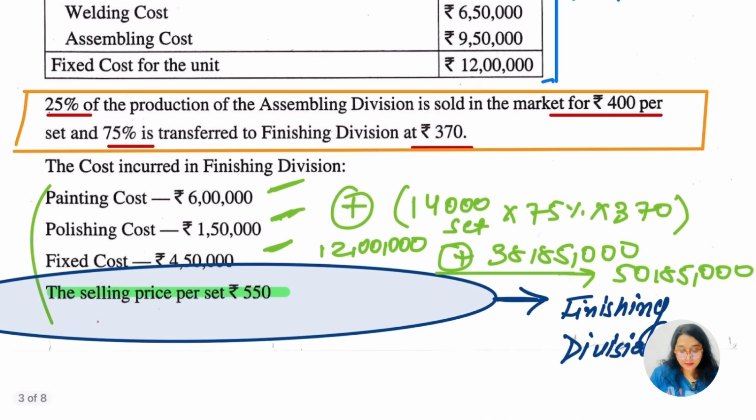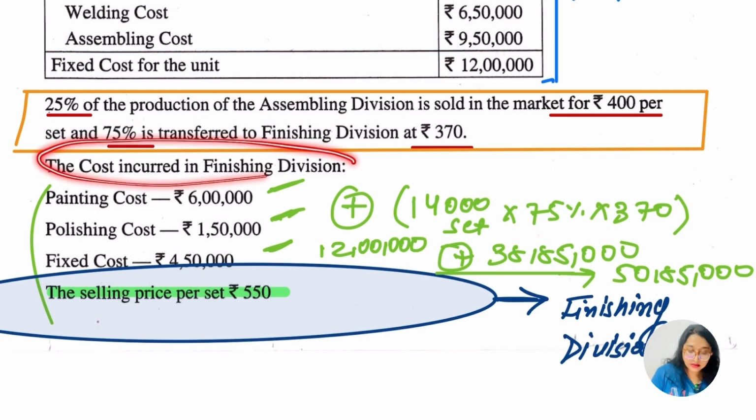Next, they have given us the information that 25% of the production of the assembling division is sold in the market for how much? 400 per set. Is this much understood? Yes. And 75% is transferred to the finishing division at 370. So 25% of the assembling division was sold, 75% was transferred to the finishing division; at 400 the sold part, and for finishing 370. Is this much understood? Yes, I understood very well.